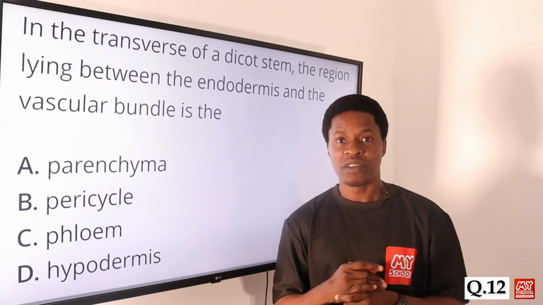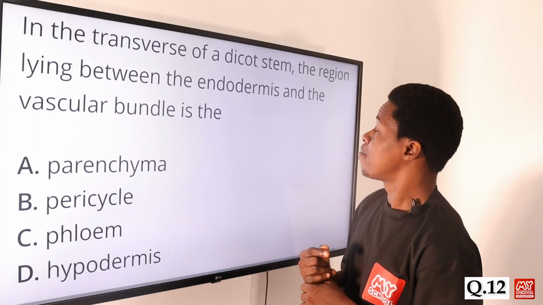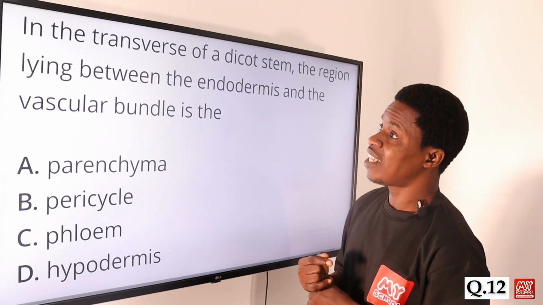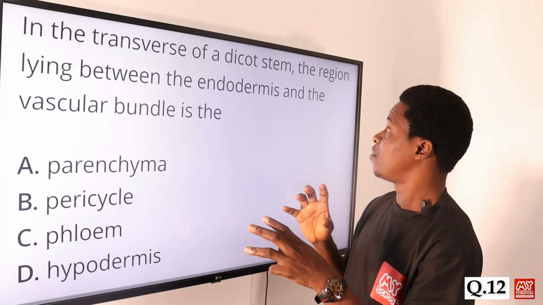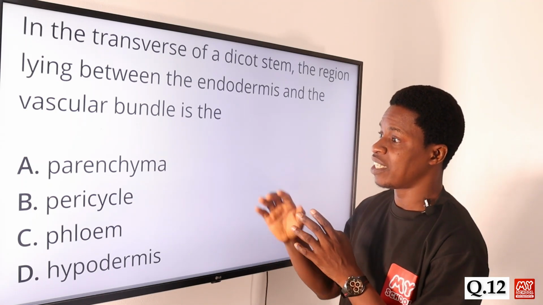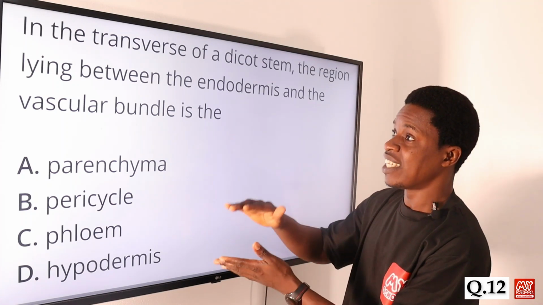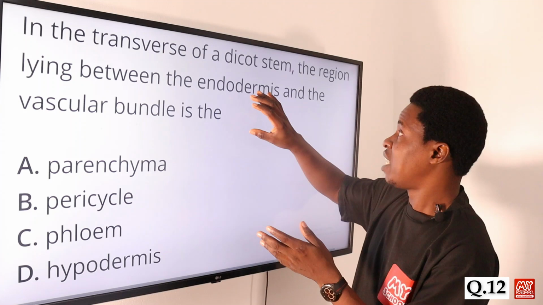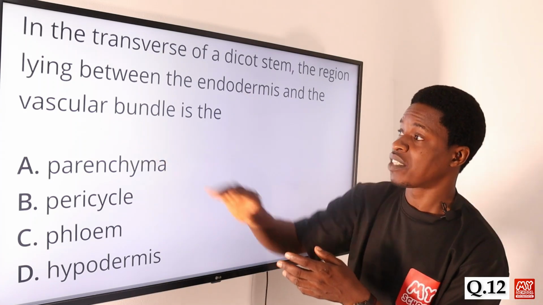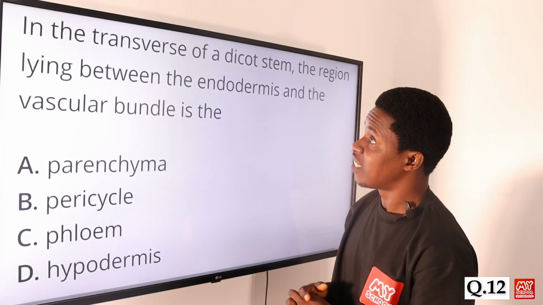Now let's move on to question number 12. In the transverse section of a dicot stem, the region lying between the endodermis and the vascular bundle is the what? I think we need a diagram to be able to show us, and then we can see clearly the part that is lying between the endodermis and then the vascular bundle. Let's look at the diagram of the stem of a dicot.